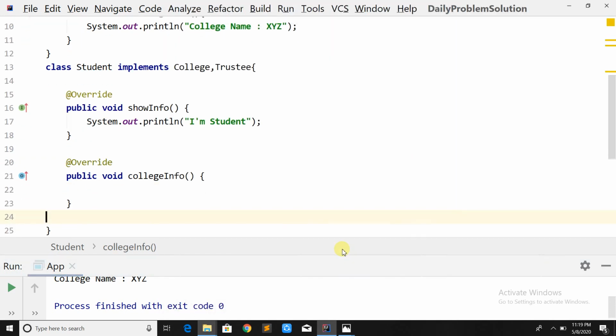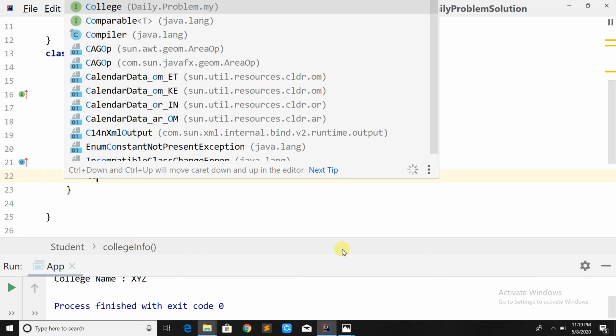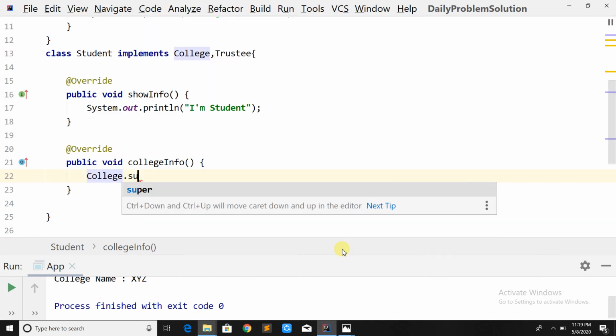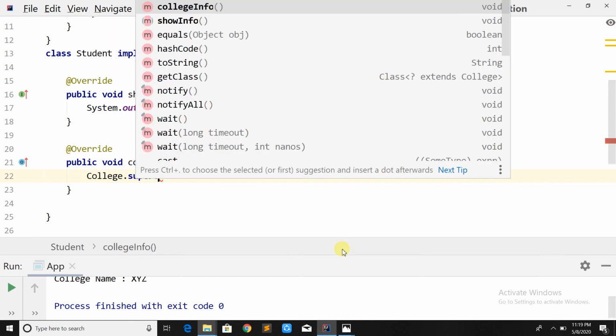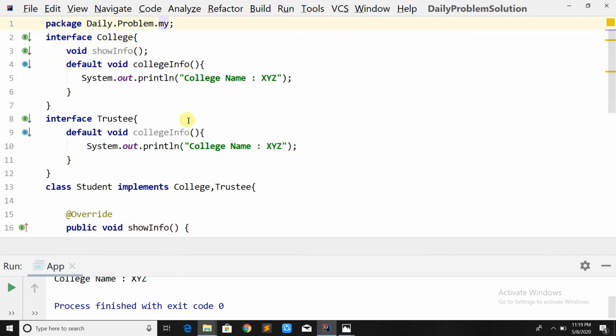Then in this college info, we can specify which college info it should call, the college info of the college class or the college info of the trustee class. So if you want to call the college info of the college class, then you can write it like here. Give me time to change the output so that you will understand the difference.